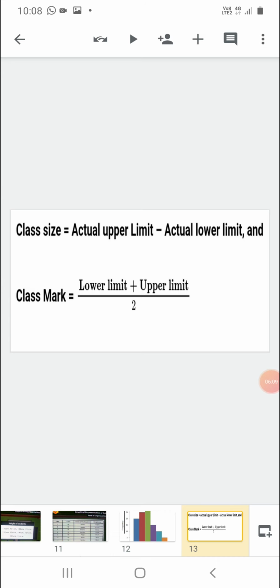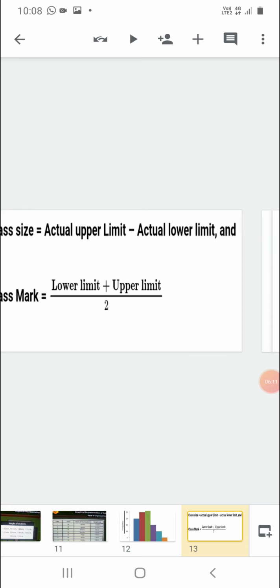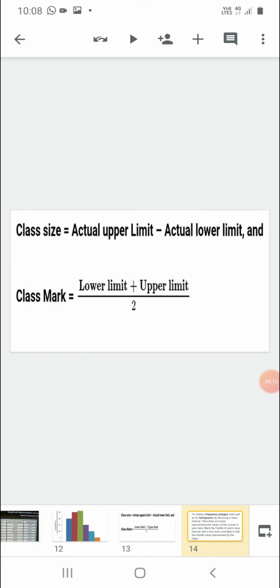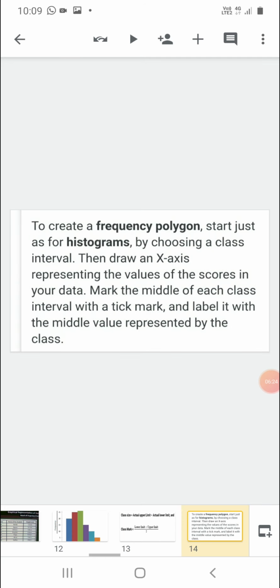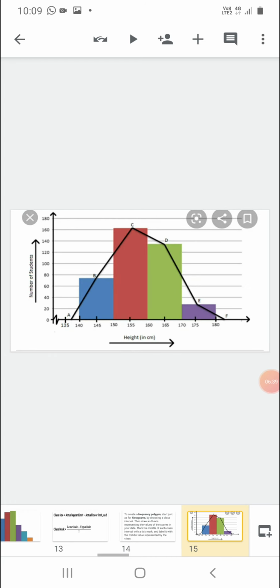I told you about bar graphs and histograms. Next we can use the frequency polygon, which you will make in your 14.2 exercise by collecting the frequency distribution table, right? That we'll discuss later on when we have to make the frequency polygon. To create a frequency polygon, start just as for histograms by choosing a class interval. Then draw an axis. The x-axis represents the values of the scores in your data, like this.